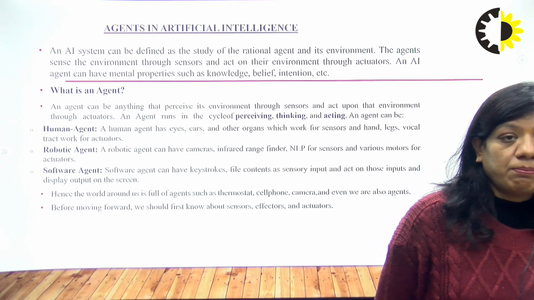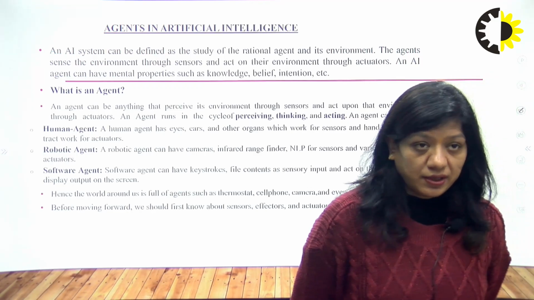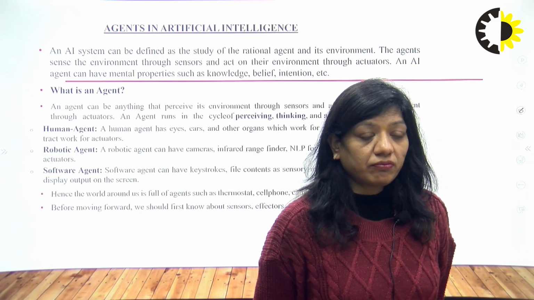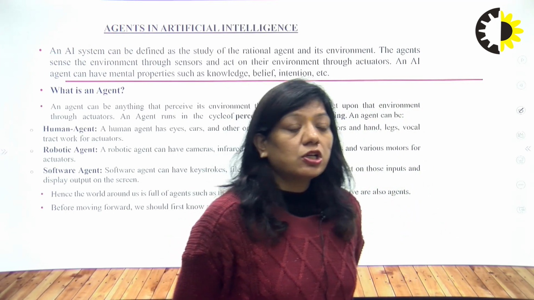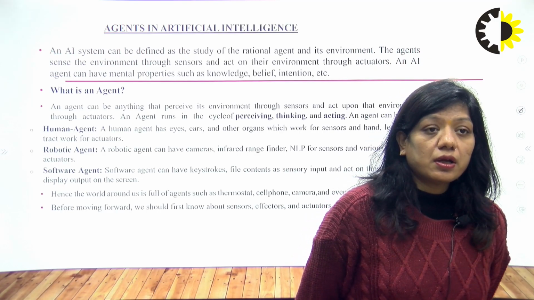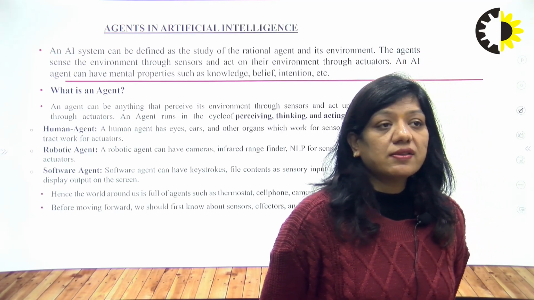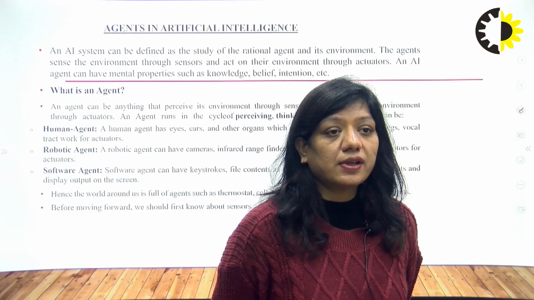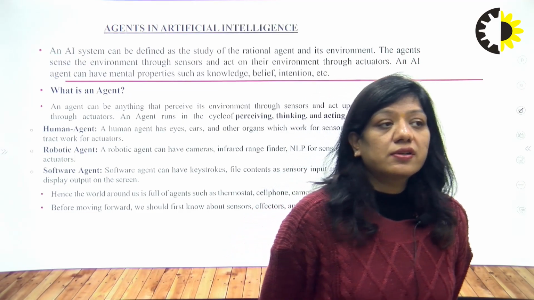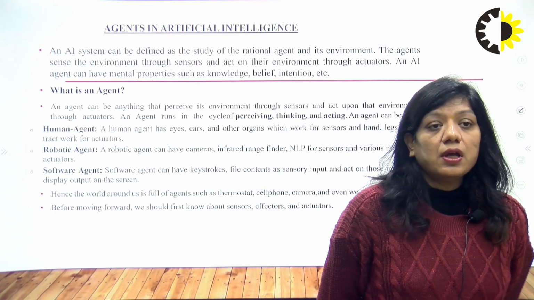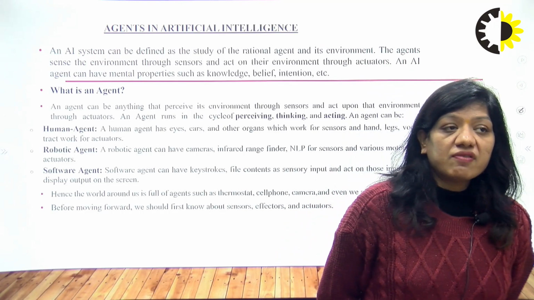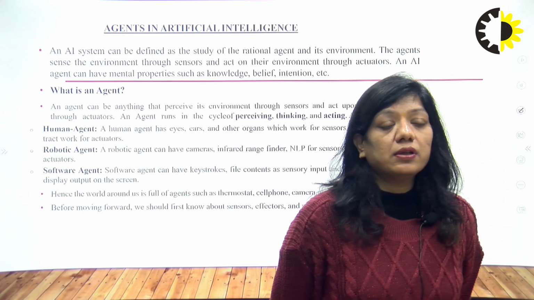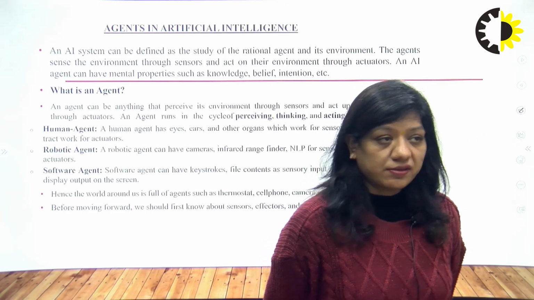Now the main topic is agent in artificial intelligence. The question arises first: what is an agent? An AI system can be defined as the study of a rational agent and its environment. The agent senses the environment through sensors and acts on the environment through actuators. An AI agent can have mental properties like knowledge, belief, and intention, etc.